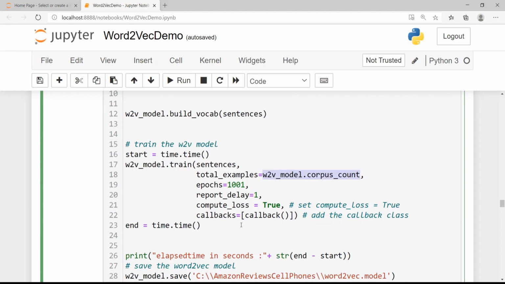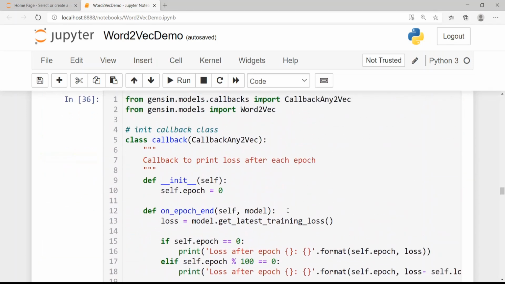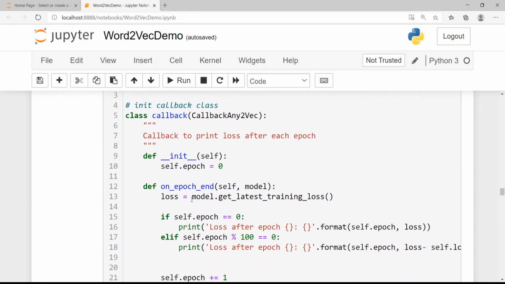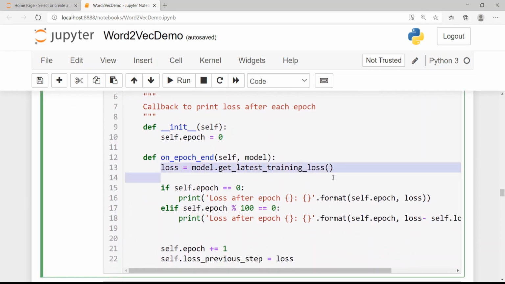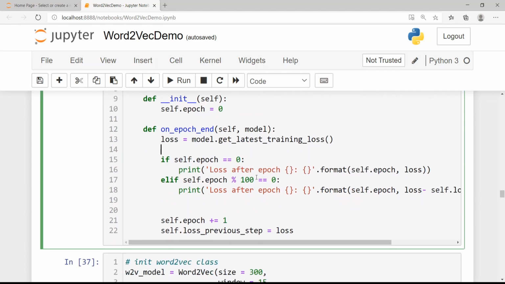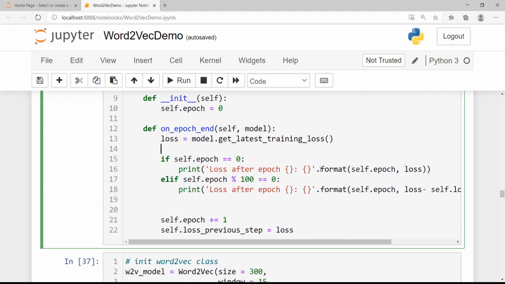Now, if you look at the callback function, it looks something like this. You initialize the epoch, and then you use model.get_latest_training_loss to get the latest training loss from every epoch, and then you print it here. You also keep track of the previous step.